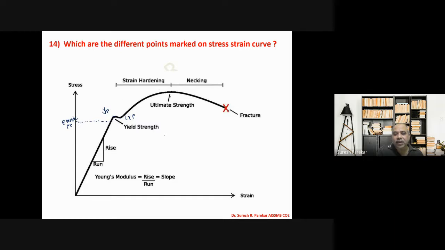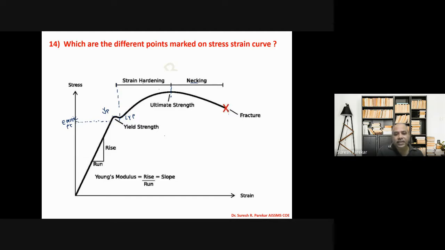The region from the lower yield point to the ultimate strength is known as strain hardening. In this region, your capacity to resist the load increases till ultimate. After this, it decreases and it will fail. And this region is necking, because its diameter goes on decreasing in this region.